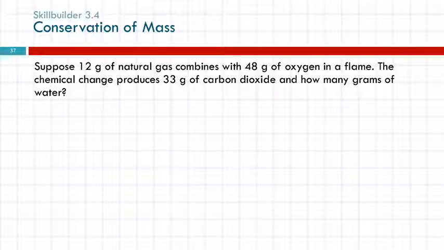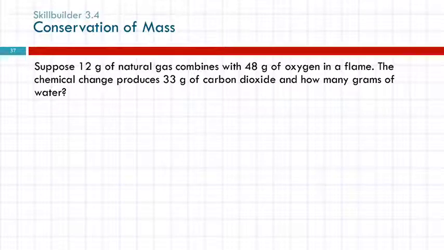Suppose 12 grams of natural gas combines with 48 grams of oxygen in a flame. The chemical change produces 33 grams of carbon dioxide and how many grams of water? All this involves is a little bit of adding and subtracting.